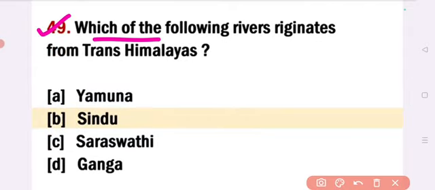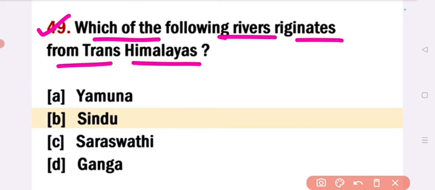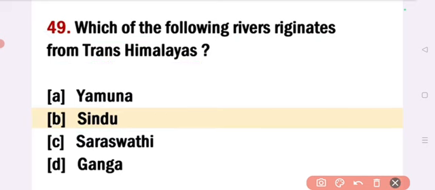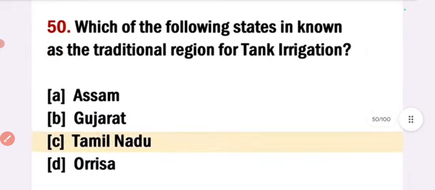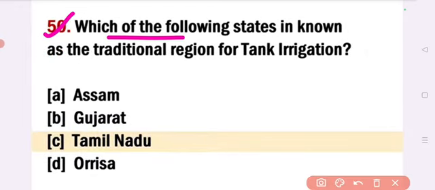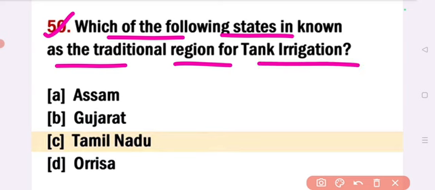Which of the following rivers originates from Trans-Himalayas? Answer option B, Sindhu. Answer Sindhu. Next. Which of the following states is known as the traditional region for tank irrigation? Answer option C, Tamil Nadu. Answer Tamil Nadu. Next.